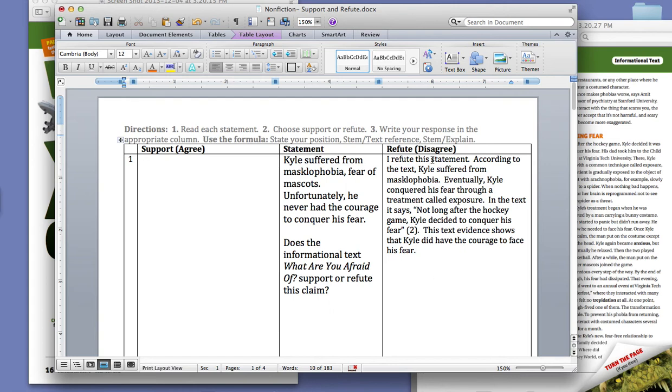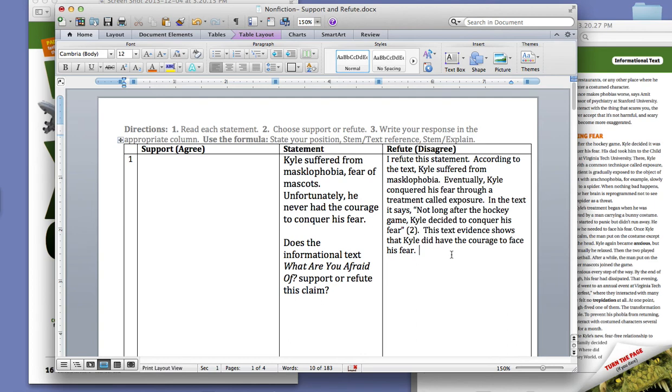Okay, so notice that I'm stating my position. I refute the statement. I use a stem here and I talk about the statement and why I'm disagreeing. So I say, yes, he had a phobia, but no, he did gain the courage to conquer his fear. Then I need text support. So I'm starting with a stem and using a direct quote.